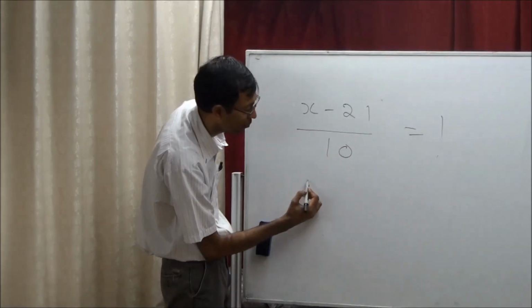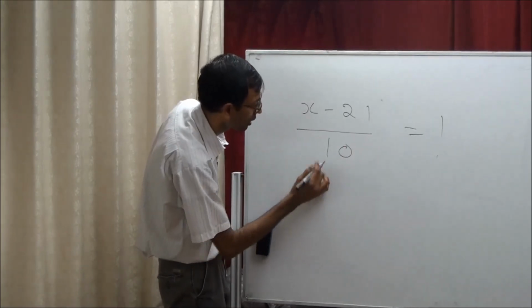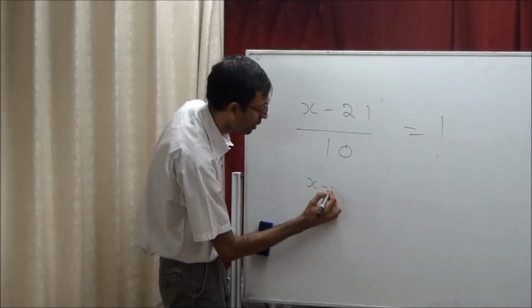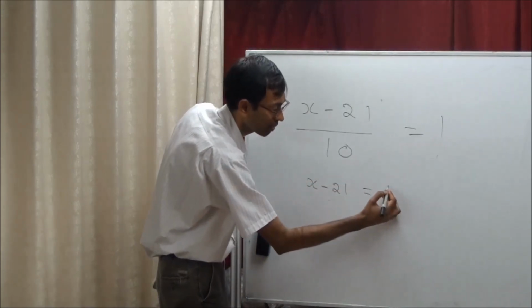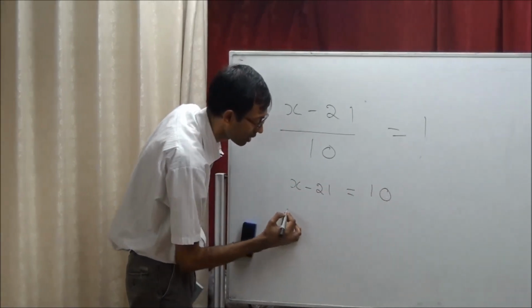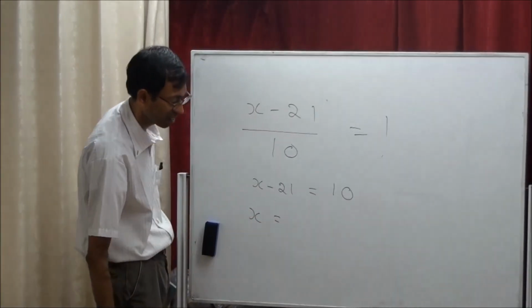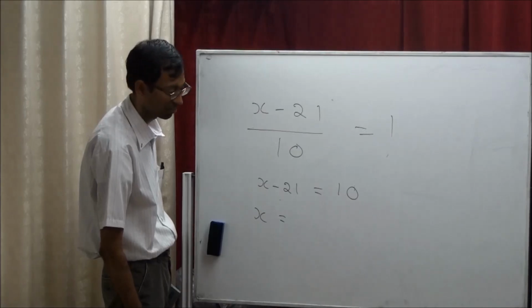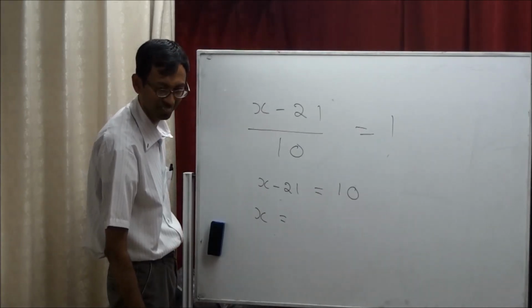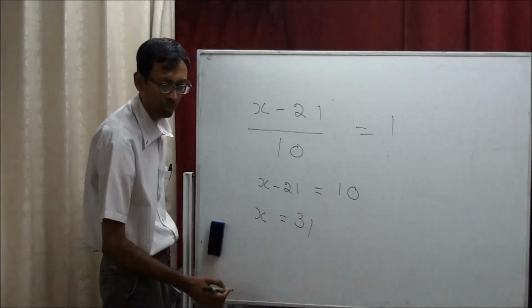The other part remains here. X minus 21 equal to 10 times 1, which is 10. So x equal to 21 plus 10, which equals 31.